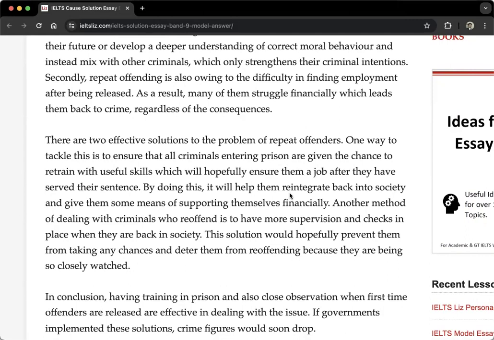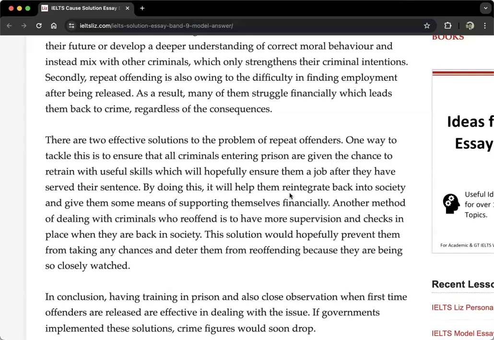It's first one. Second one is method of dealing with criminals who reoffend is to have more supervision. Supervision is like more control over them and checks in place when they're back in society. So they should be controlled and checked after prison. And this solution would prevent them from taking any chances and deter them from reoffending because they're being so closely watched. A deter is like to stop them from reoffending because they are watched, they are controlled.